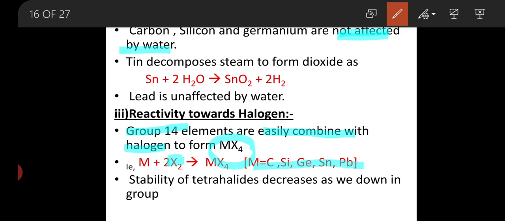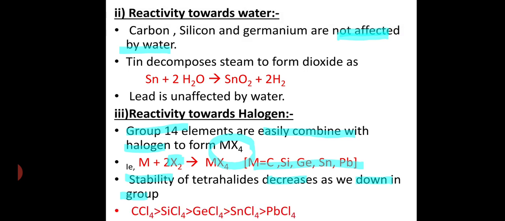And the stability goes on decreasing down the group: carbon tetrachloride is more stable than silicon tetrachloride, germanium tetrachloride is more stable than tin tetrachloride, and also more stable than lead tetrachloride.